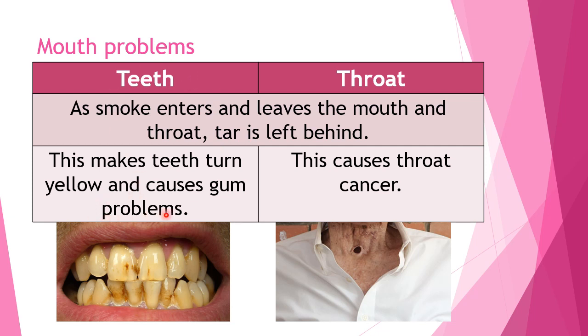So about the teeth, since tar is left behind, this causes the teeth to turn yellow, so as you can see here, and causes gum problems. If you see over there, there's plaque at the gums. The gums are a bit receded, so ato pun boleh jadi masalah because of cigarettes.